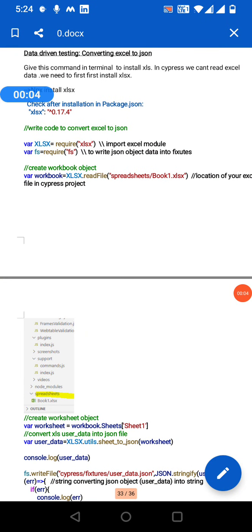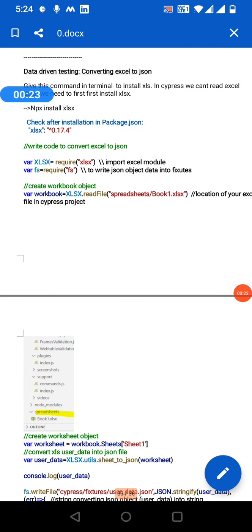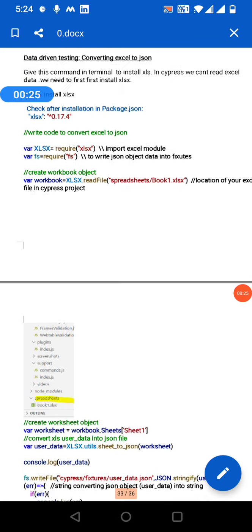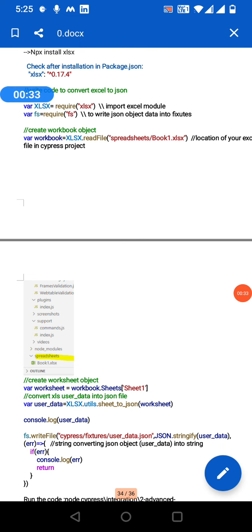Data driven testing, converting Excel to JSON file. Suppose you want to write data in the Excel file and use it in the script. We need to first install xlsx, npm install xlsx. Once we install that, check whether it is installed or not in the package.json file. In the script, import the xlsx module.